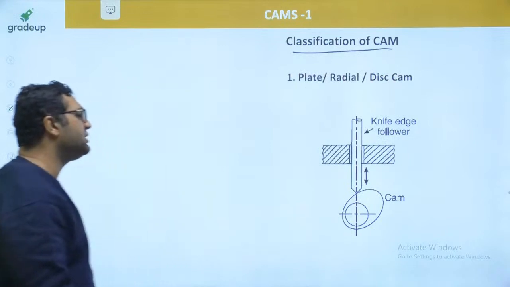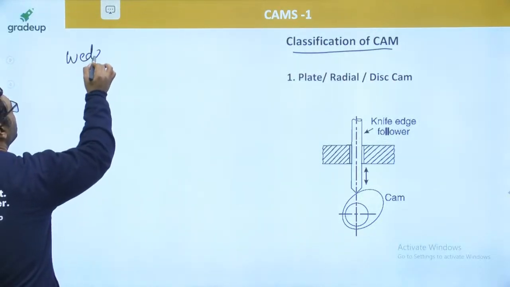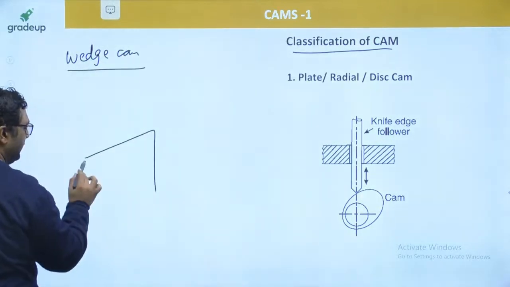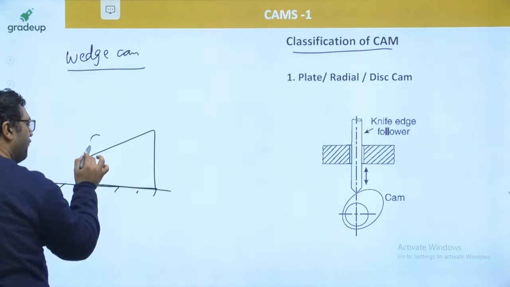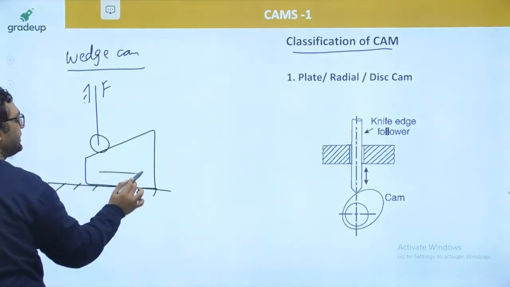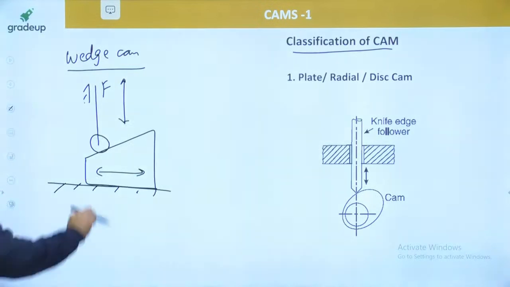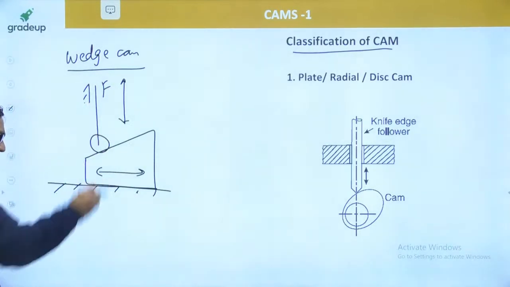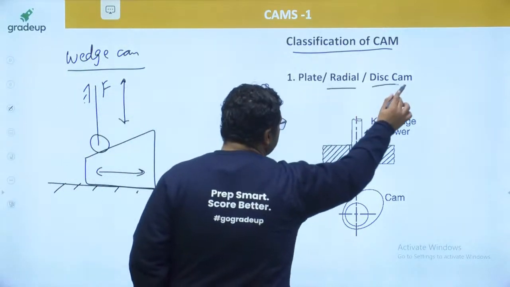So my dear, the very first type of cam I will be telling you is a wedge cam. When we are talking about wedge cam, my dear, this is the cam basically. I will be showing you the animation of all. This is the wedge cam, and if you are having a follower like this, you can feel one thing, as the cam will be reciprocating like this, follower will be reciprocating like this. This is the line of motion of cam, this is the line of motion of follower, both are perpendicular to each other.